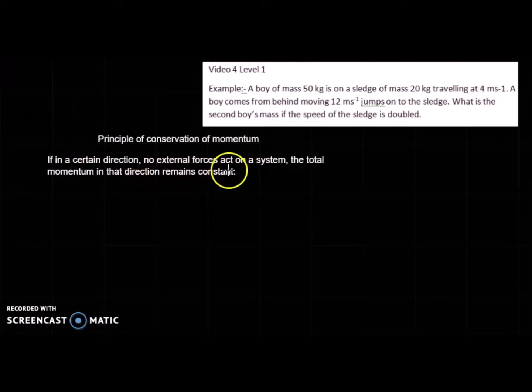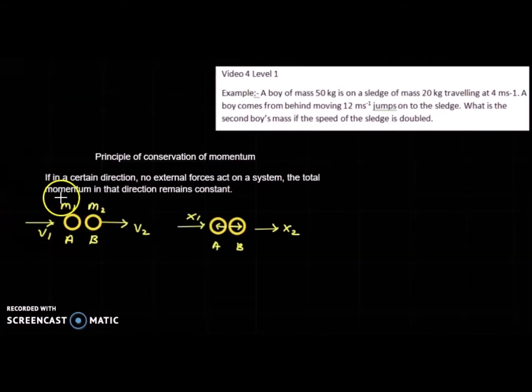In this, what is meant by a system? This system can be a system of bodies. Now this diagram shows two balls moving with velocities v1 and v2 on a horizontal table. One ball is A, the other is B. The mass of A is m1, the mass of B is m2. We can consider this as a system.